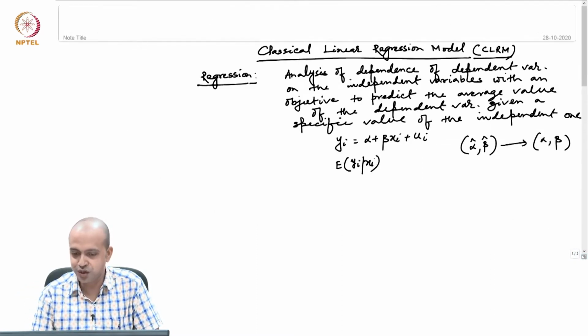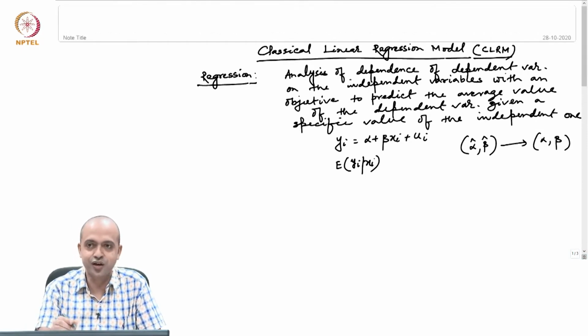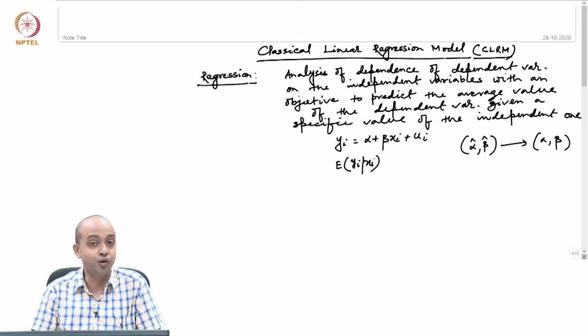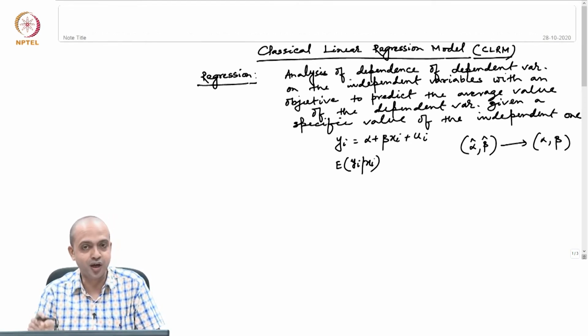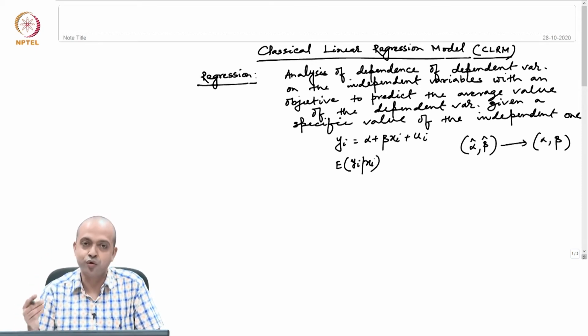So, when we estimate this classical linear regression model, it is based on certain assumptions, and if we maintain those assumptions, then only will our alpha hat and beta hat exhibit the desirable properties of unbiasedness, efficiency and consistency, which we discussed yesterday.